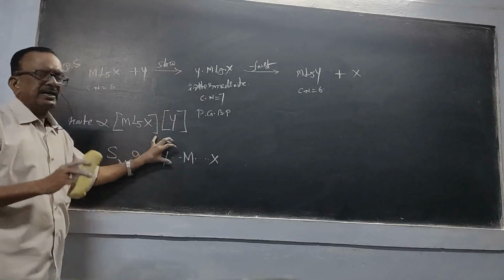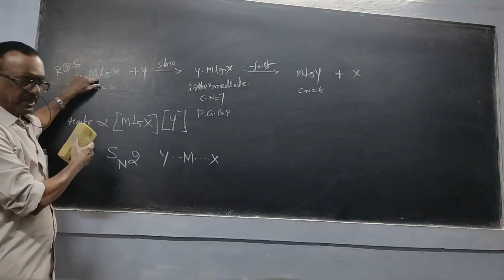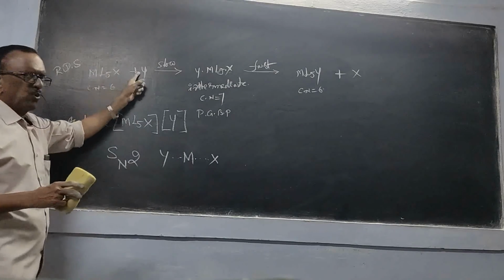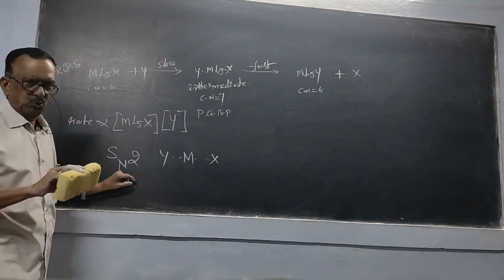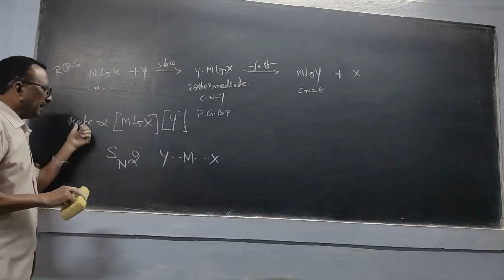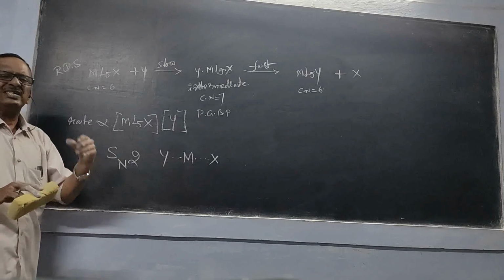The important fact here is that X is already attached to M completely, and now a new bond must be formed between the metal and Y. That plays a vital role. Association is the key in deciding the rate of the SN2 reaction. That's why it is called the association reaction.